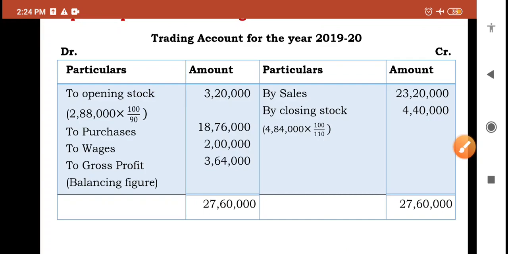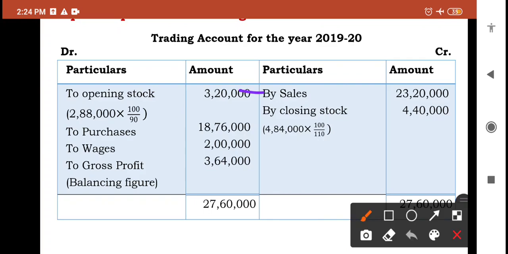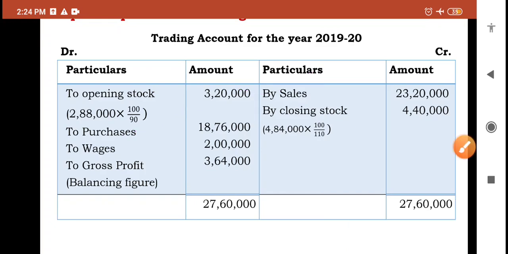Next, opening stock 2,88,000 into 100 by 90, we got 3,20,000. And next, purchases have been recorded, that is 18,76,000, which is related to 2019-20, as given in the question. And then wages is given in the question, we have recorded the same amount, that is 2 lakh. And after this, we should record the sales.